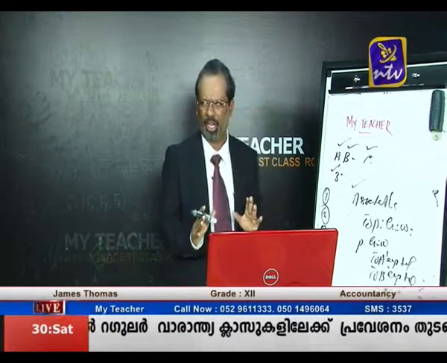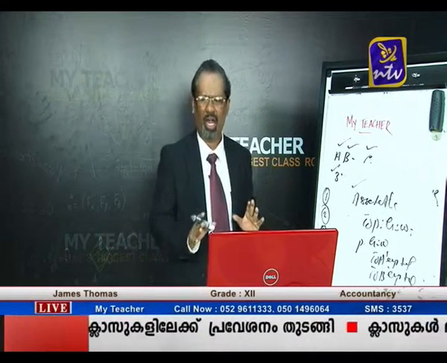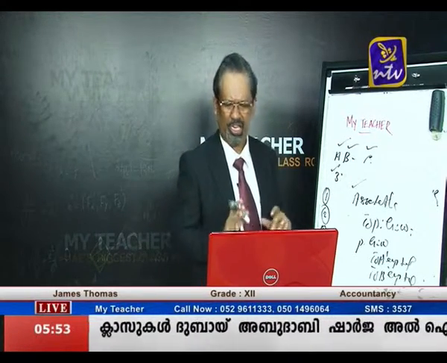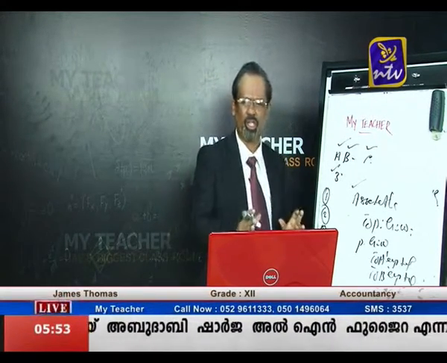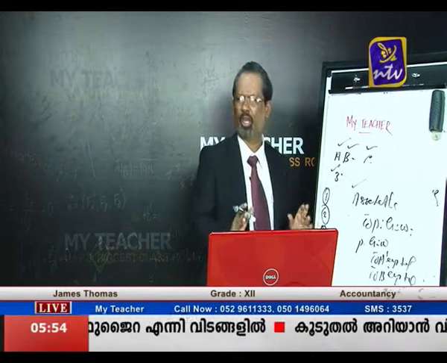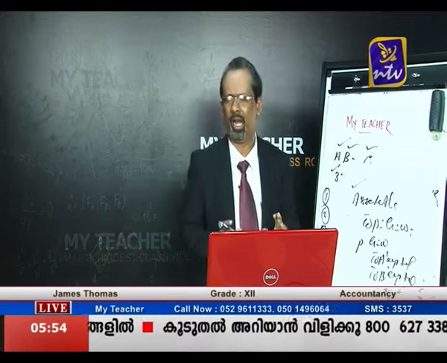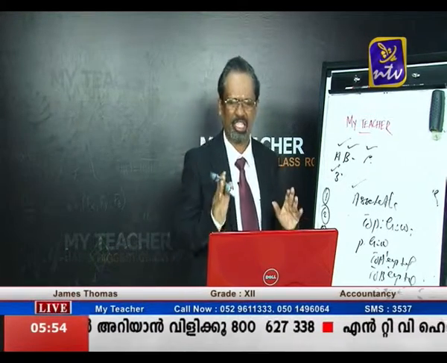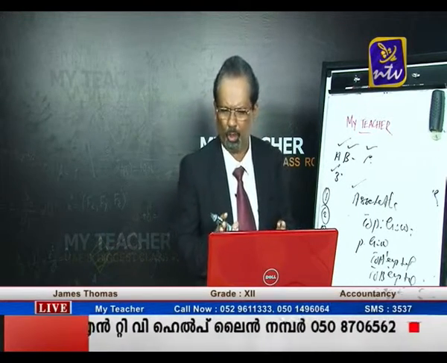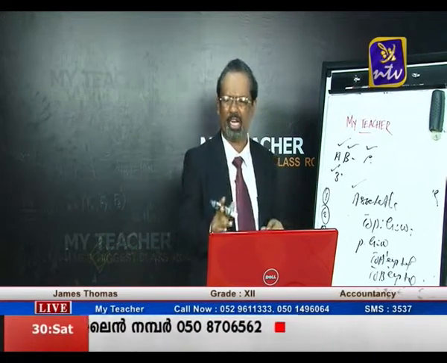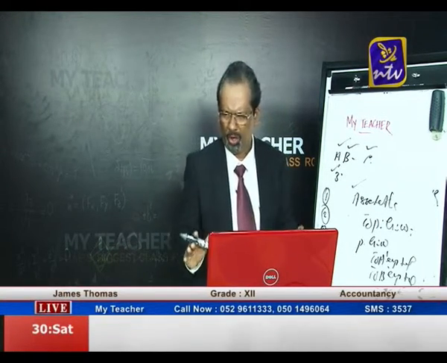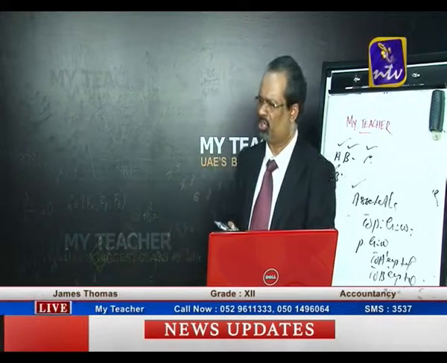The second point is the treatment of goodwill, the third point is the revaluation of assets and liabilities, the next point is distribution of undistributed profits and losses, and the last point is capital adjustment. So these are the adjustments made by the existing partners at the time of admitting a new partner. Out of that we have studied only 2 points so far: point number 1, change in the ratio, and the second point, the treatment of goodwill.